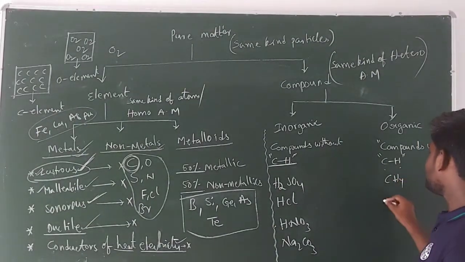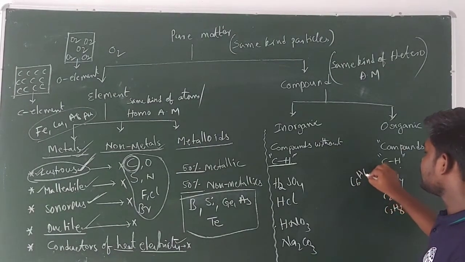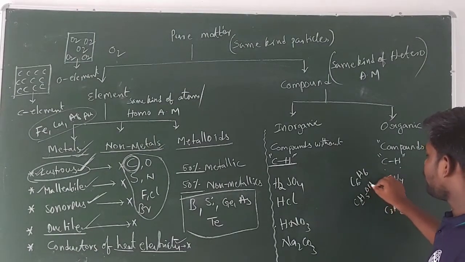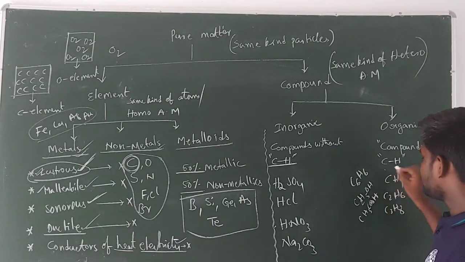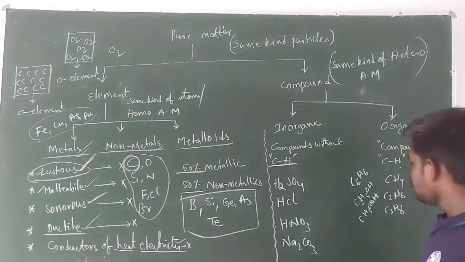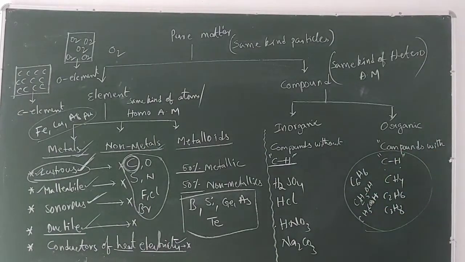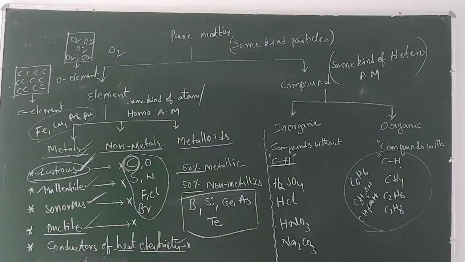Examples: you can take CH4, C2H6, C3H8 and C6H6. Right, guys, next one, C2H5OH and CH3COOH, etc. These all are examples for the organic compounds. So this is about a pure matter or a pure substance. Next let us see impure substance and its classification.